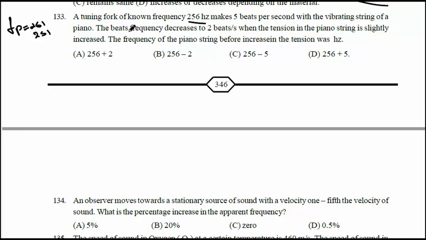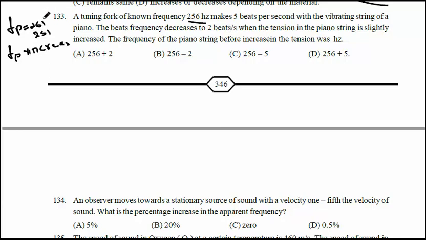The beat frequency decreases to 2 beats when the tension in the piano string is slightly increased. When the tension in the piano string is increased, Fp also increases. If Fp increases, the beats will decrease, from 5 beats to 2 beats.